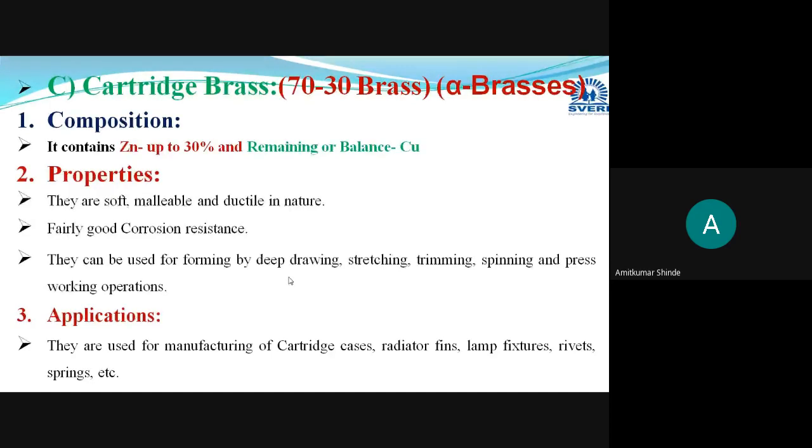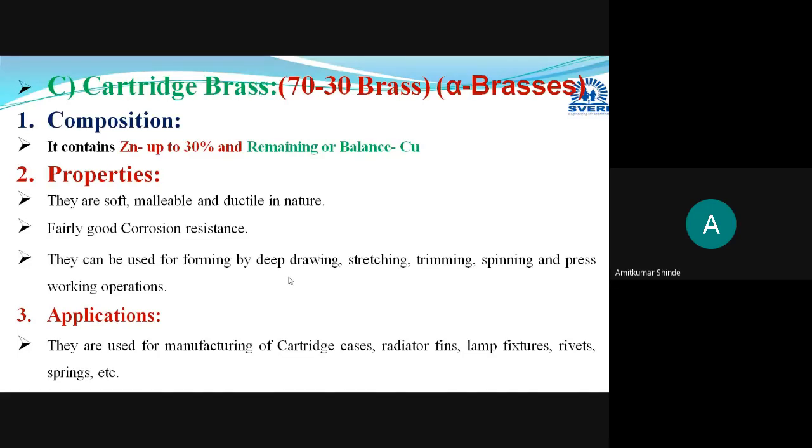As zinc is up to 30%, it has maximum malleability and ductility. Some specific applications are manufacturing of cartridge cases, radiator fins, lamp fixtures, different types of rivets, and different types of springs. All these are manufactured with the help of this cartridge brass.